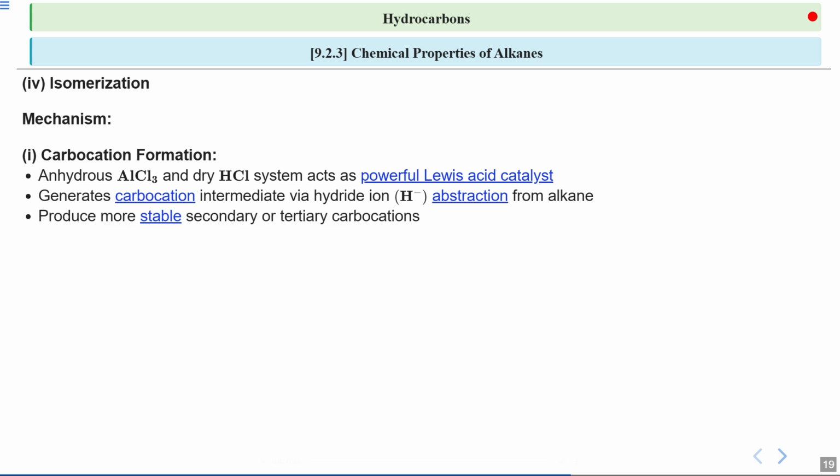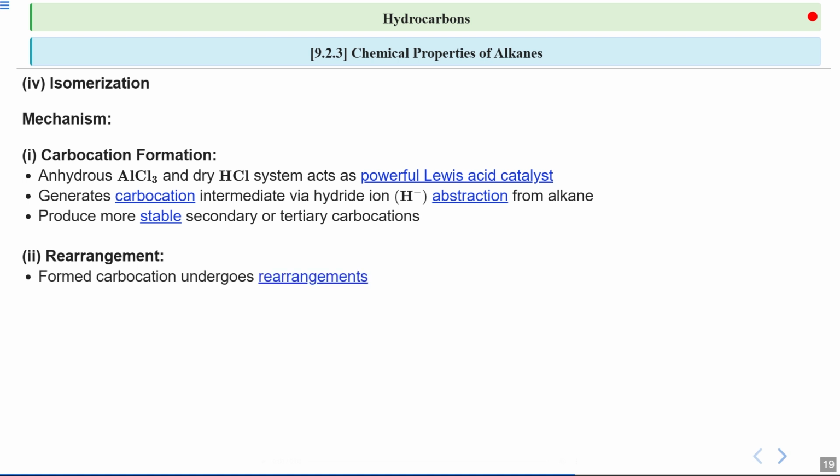Then after, the process aims to produce more stable carbocations such as secondary or tertiary carbocations, which are more stable than primary ones due to their inductive effect on the carbon containing the positive charge, right? The next step in the mechanism is rearrangement. Once you form the carbocation, the formed carbocation undergoes rearrangement. How? Basically, if you are getting a primary carbocation, then it will try to undergo rearrangement to form a secondary or tertiary carbocation so that it can attain a stable condition.